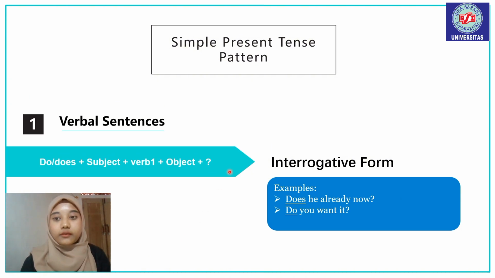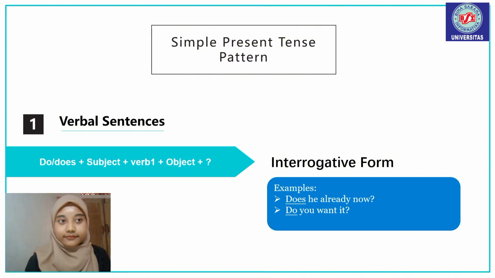Next, the form of an interrogative verbal sentence is do or does plus subject plus verb 1 plus object plus question mark. For the interrogative form, the formula uses do or does but is placed before the subject. Examples: does he already know? Do you want it?